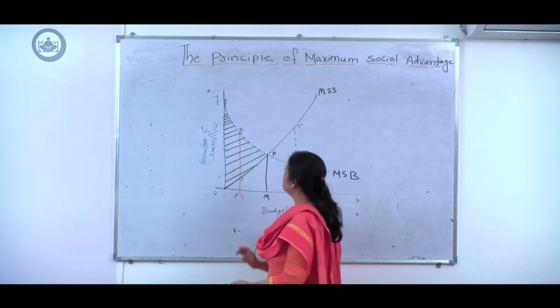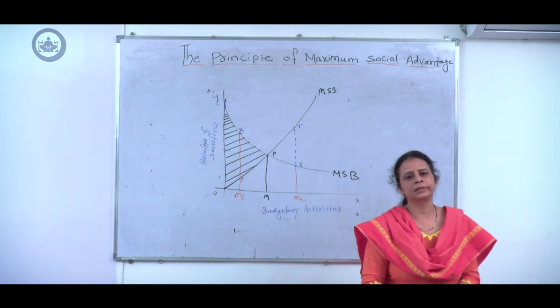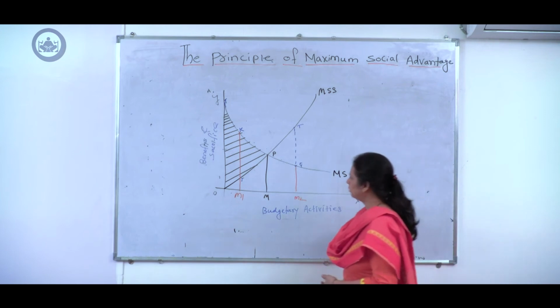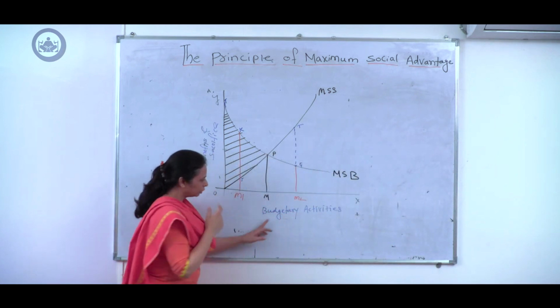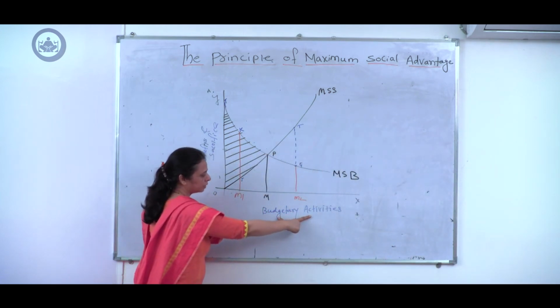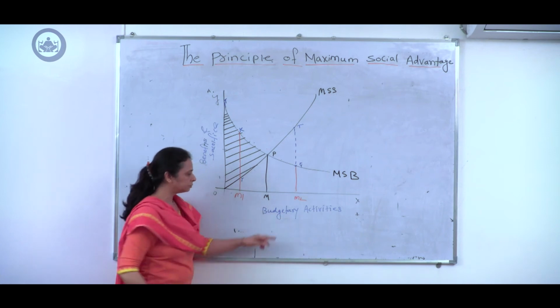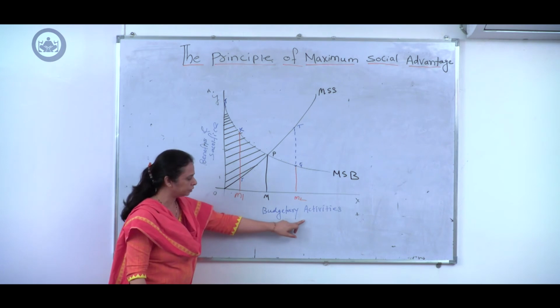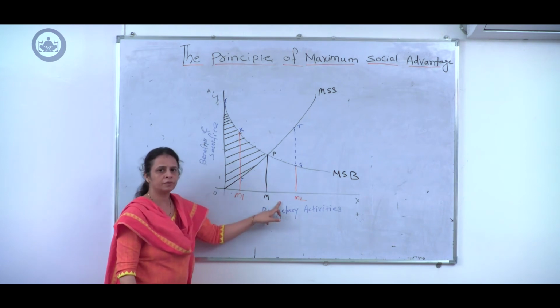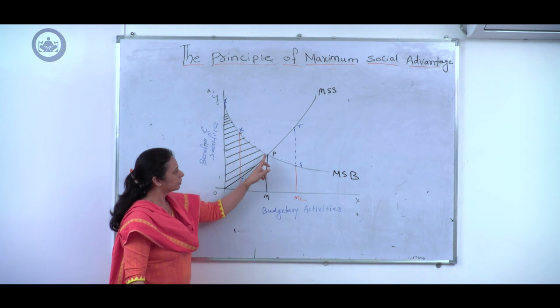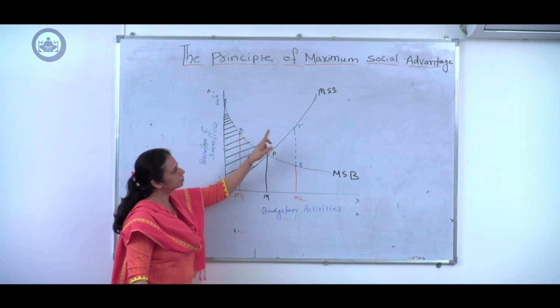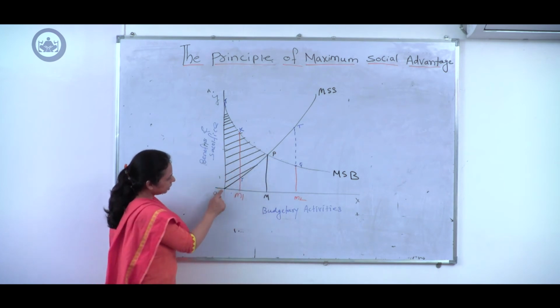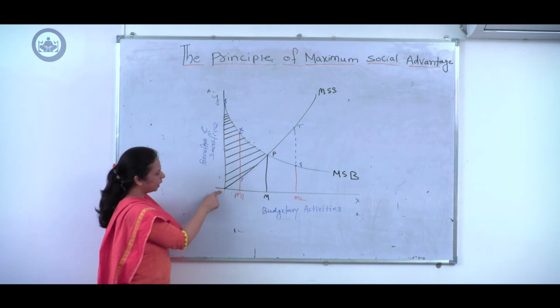Now you may ask me the question, why is advantage maximum at this particular point? Let us have a look. But before that, I would like to tell you that on the x-axis we have taken budgetary activities of the government, and at the OM level of budgetary activity, or OM units of expenditure and taxes, the entire advantage of the society is maximum, and that advantage is denoted by the triangle